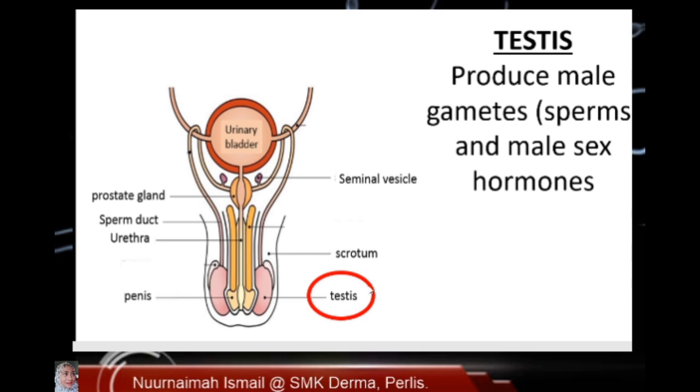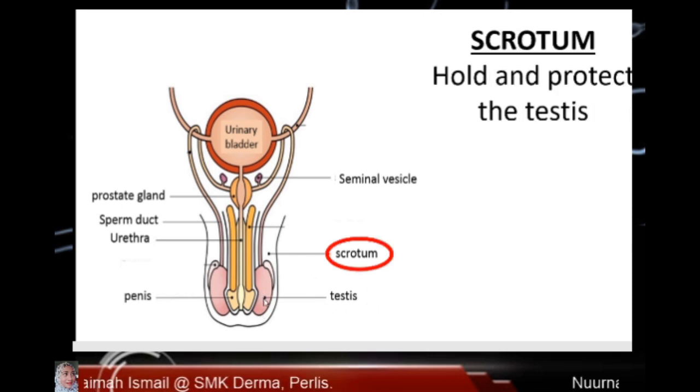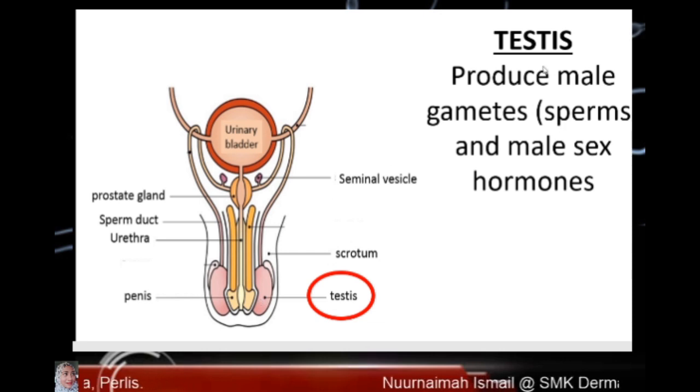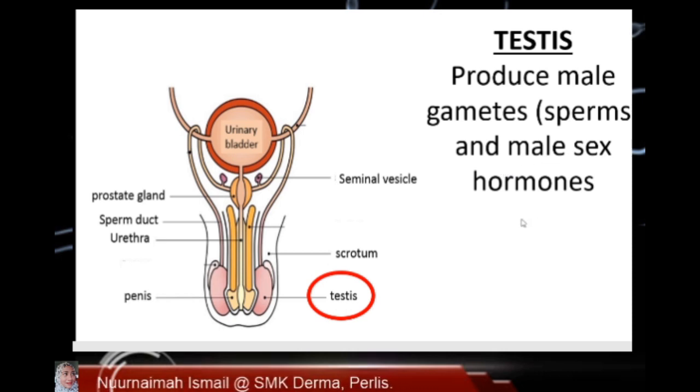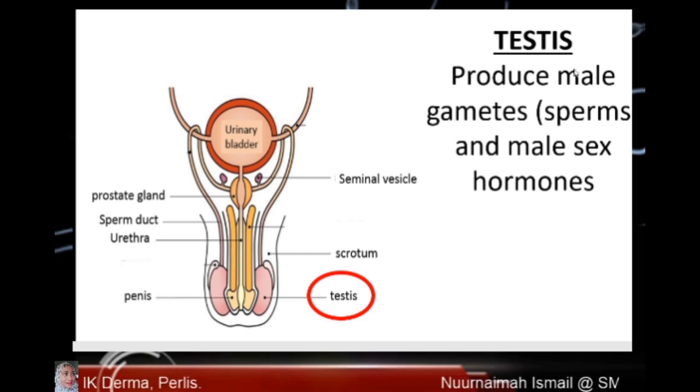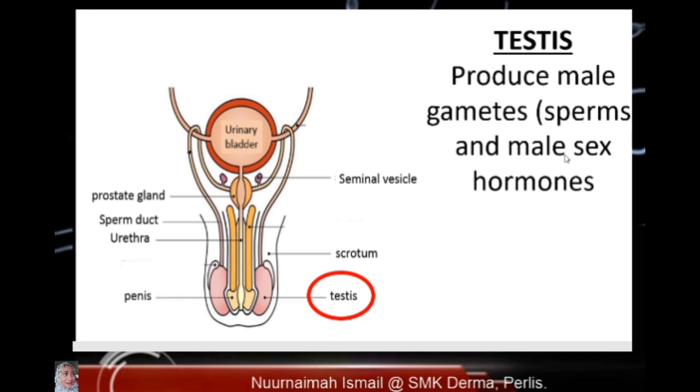Testis. This one is a testis. Testis produce male gametes or sperm and male sex hormone. So testis produce two. First one gamete and second one a male sex hormone.